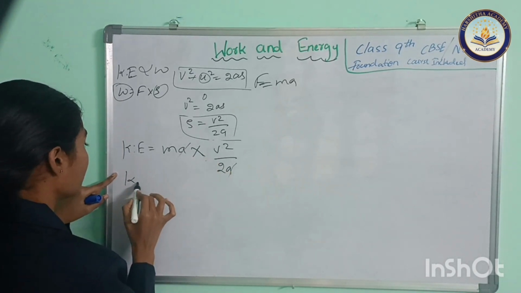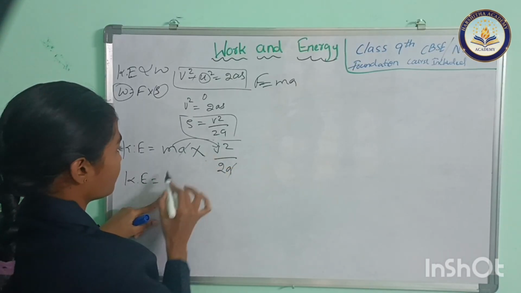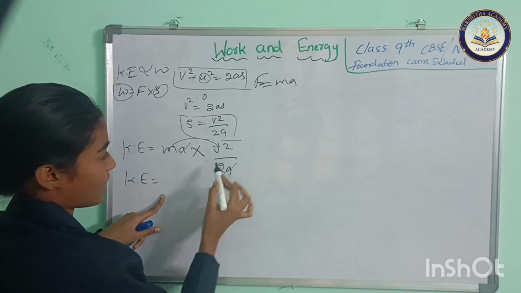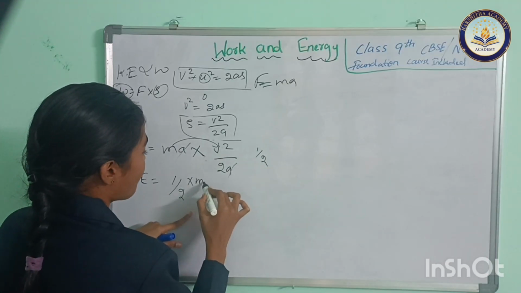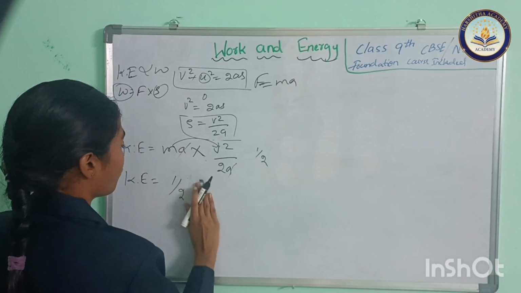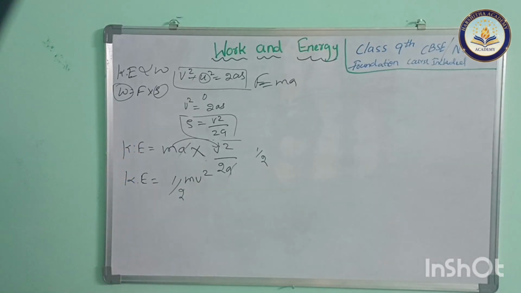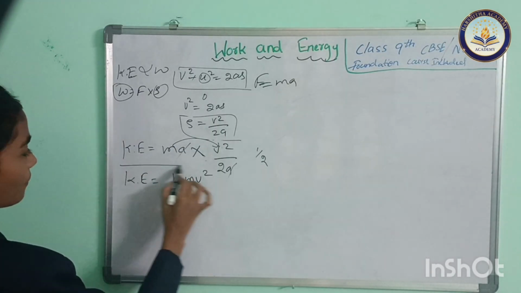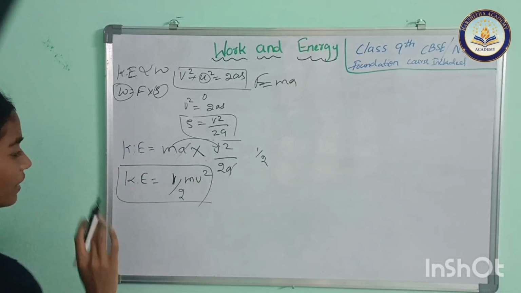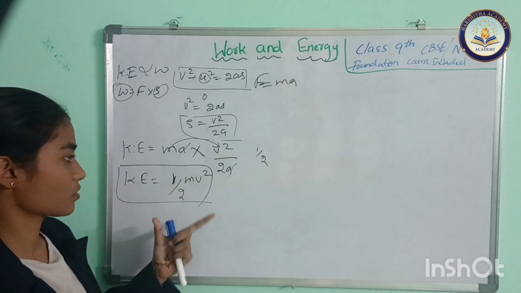So kinetic energy equals half mv square. This is our final formula, where kinetic energy equals half mv square, with mass and velocity square.